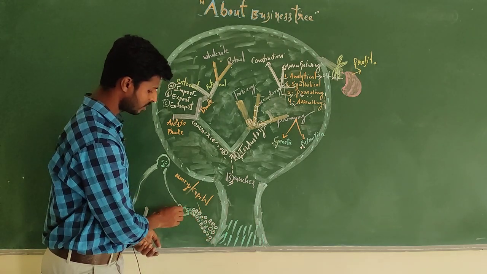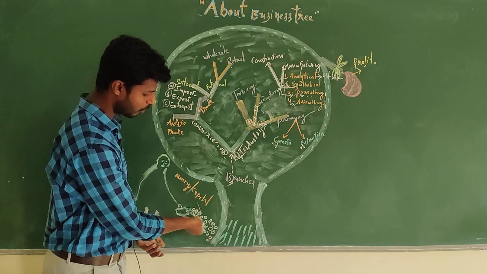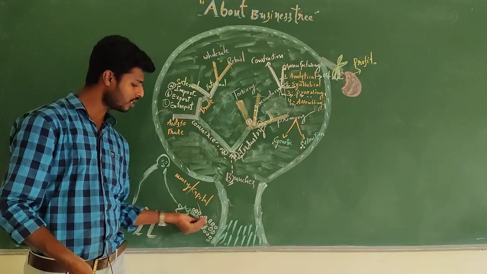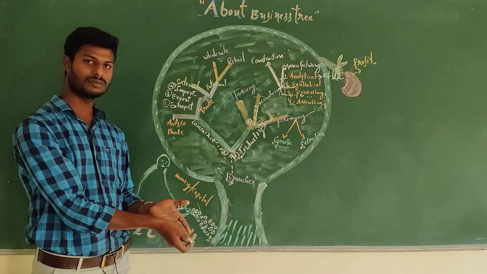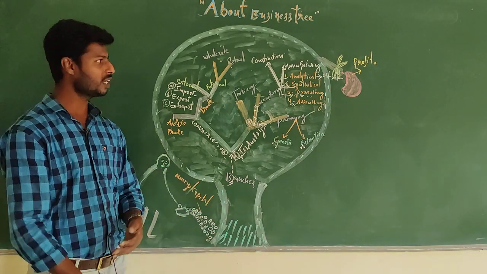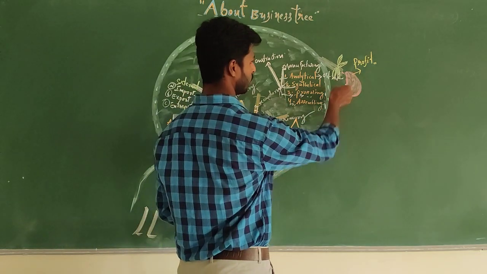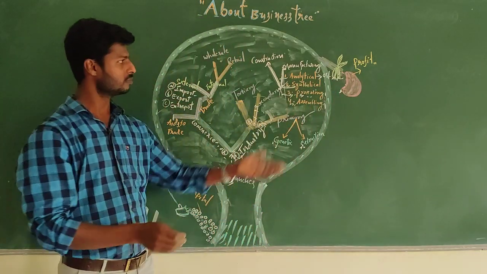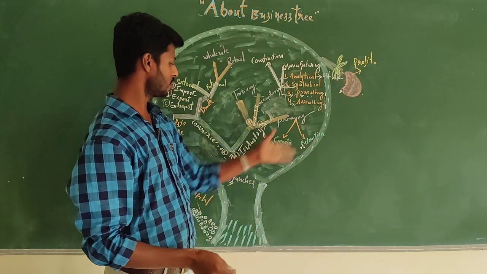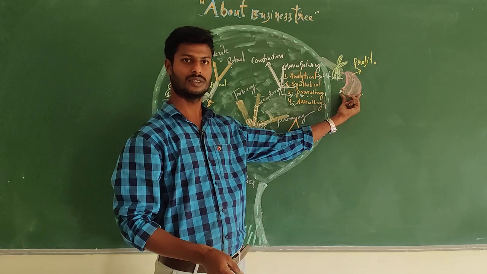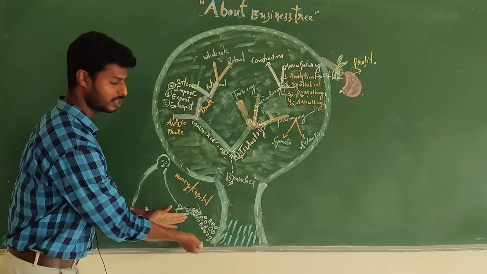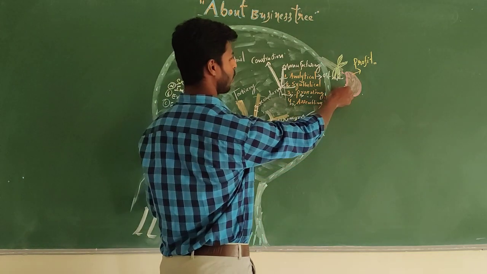He is pouring water, meaning he is pouring money, to the roots of the business. Money is very important. Finally, you can observe this: it gives profit, the fruit from this business tree. So business requires investment and finally it gives profit.